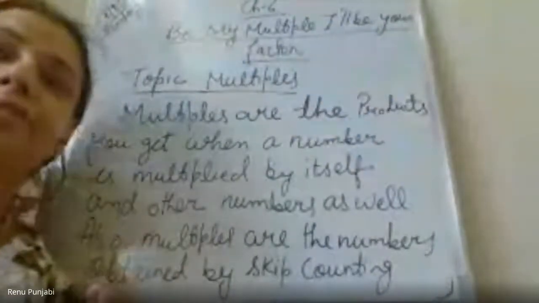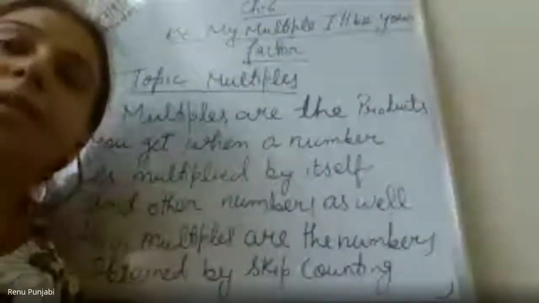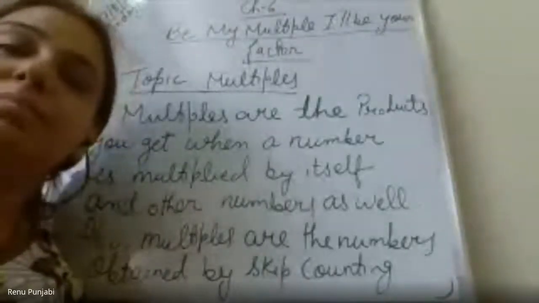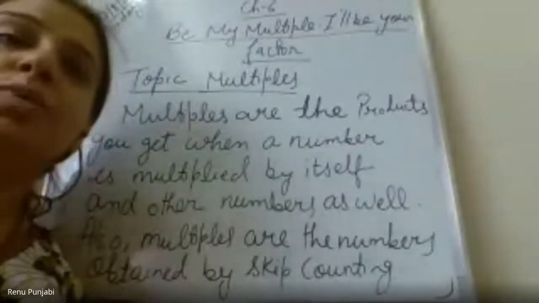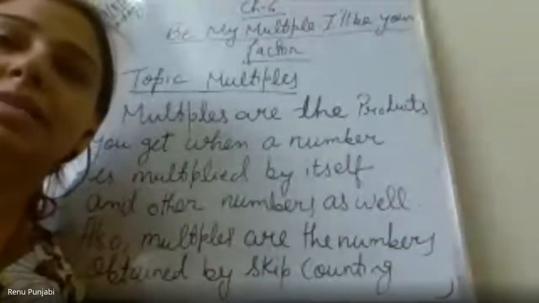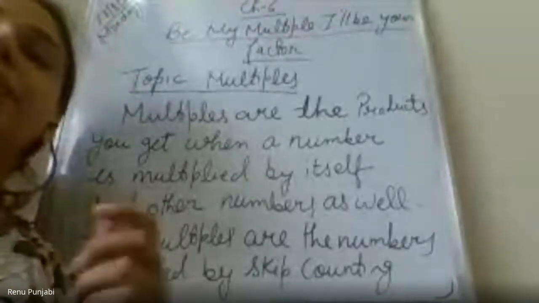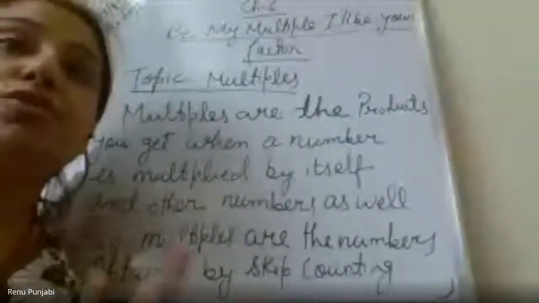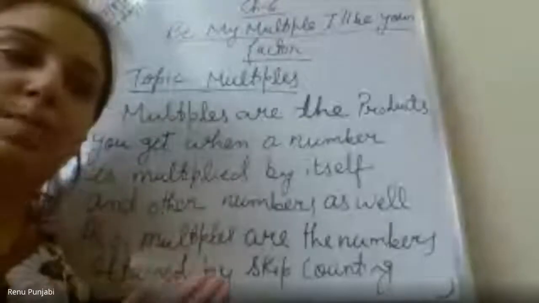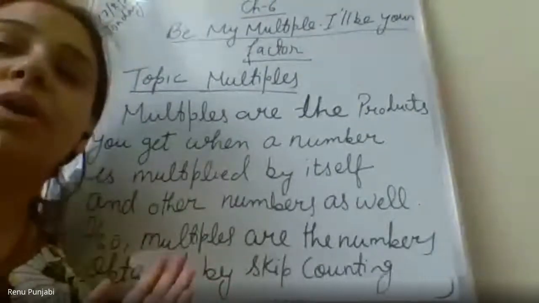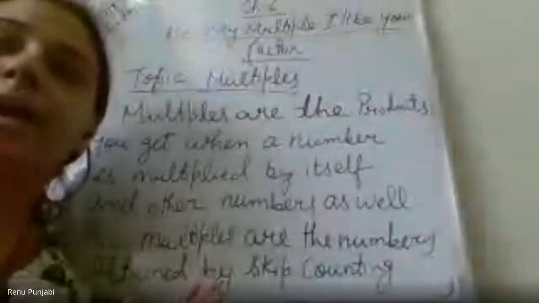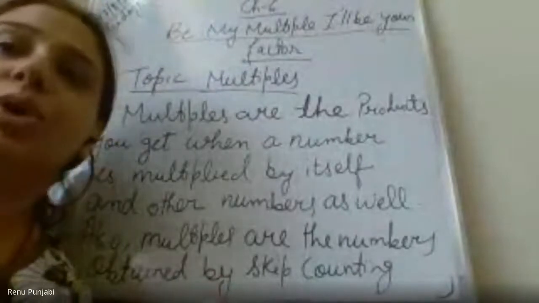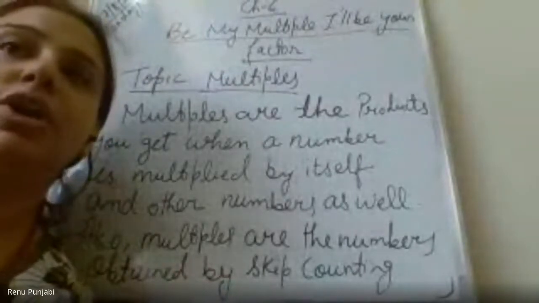If I say 2 into 5, the product which is 10 is the multiple of 2. In easy words, we can say that the multiple means the table of that number. If I say write 2 multiples of 2, I will explain this also in detail. Please write the answer in the chat box. If I ask, write the first 2 multiples of 2, what will be the first 2 multiples of 2?